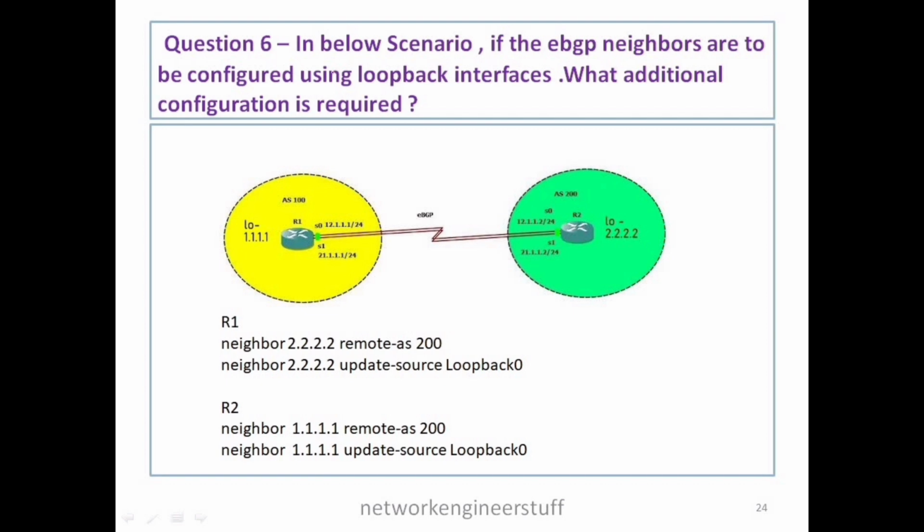In the below scenario, if EBGP neighbors are asked to be configured using loopback interfaces, what additional configuration is required? So guys, these are two routers, R1 and R2. They are in different AS. R1 is in AS 100 and R2 is in AS 200.